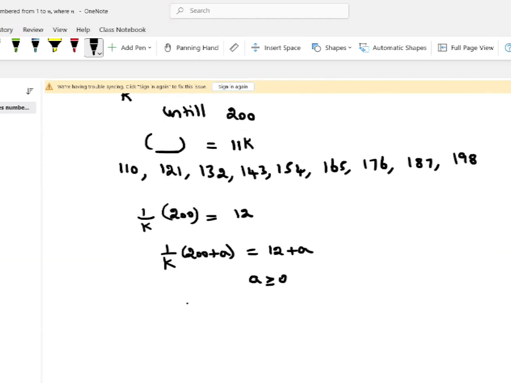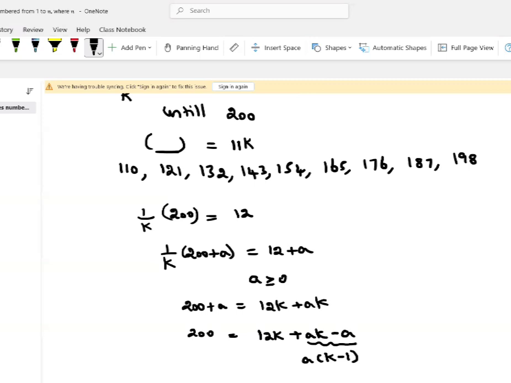Now if I cross multiply, I get 200 plus a is equal to 12k plus ak. This gives us a good opportunity to create a factorization expression. So I bring terms: 12k plus ak minus a is equal to 200. In this I can take a common, so I get a times k minus 1.